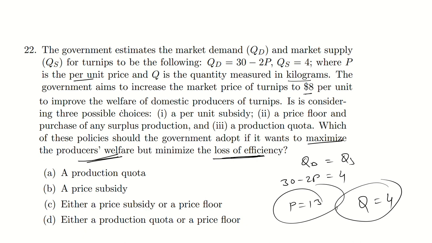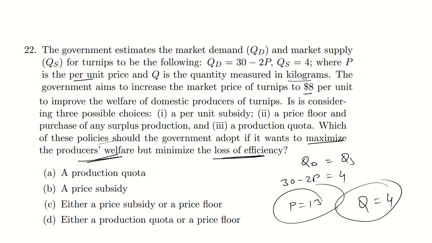It considers three possible choices: per unit subsidy, price floor, and the production quota. Which of these policies should the government adopt if it wants to maximize the producer welfare but minimize the loss of efficiency? So out of these three, which one should be accepted? That the producer welfare should be maximized and efficiency loss should be minimized.